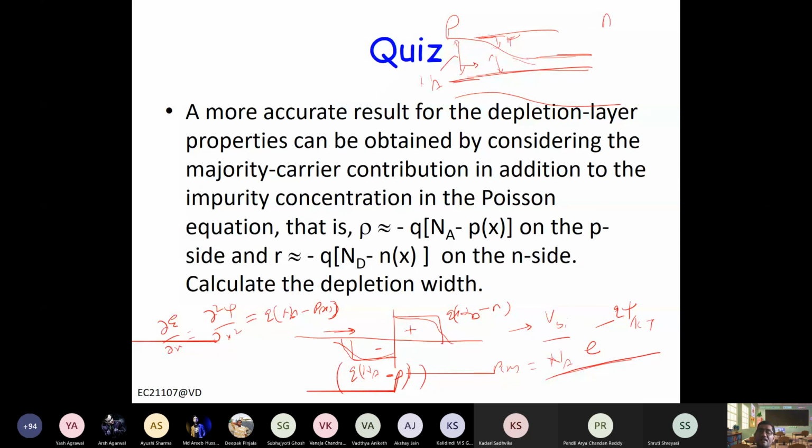And please try to obtain the expression for the built-in potential in this case.